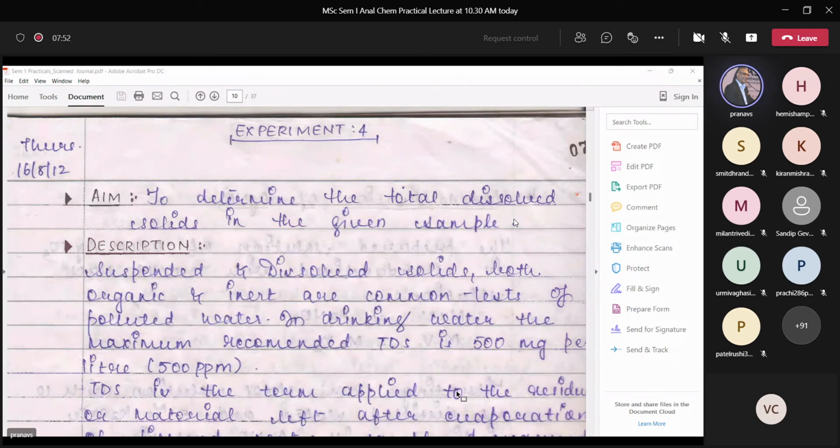Like we learned about magnesium and calcium. Magnesium KSP is of the order of 10 to the minus 12, whereas for calcium it is 5 point something into 10 to the minus 6, and likewise for magnesium it was 5 point something into 10 to the minus 12. So KSP is very less.